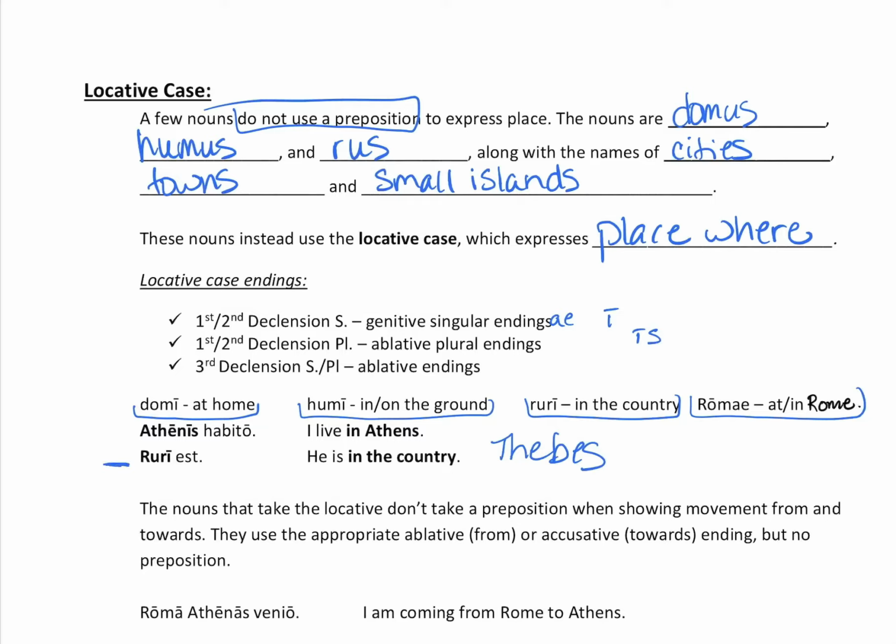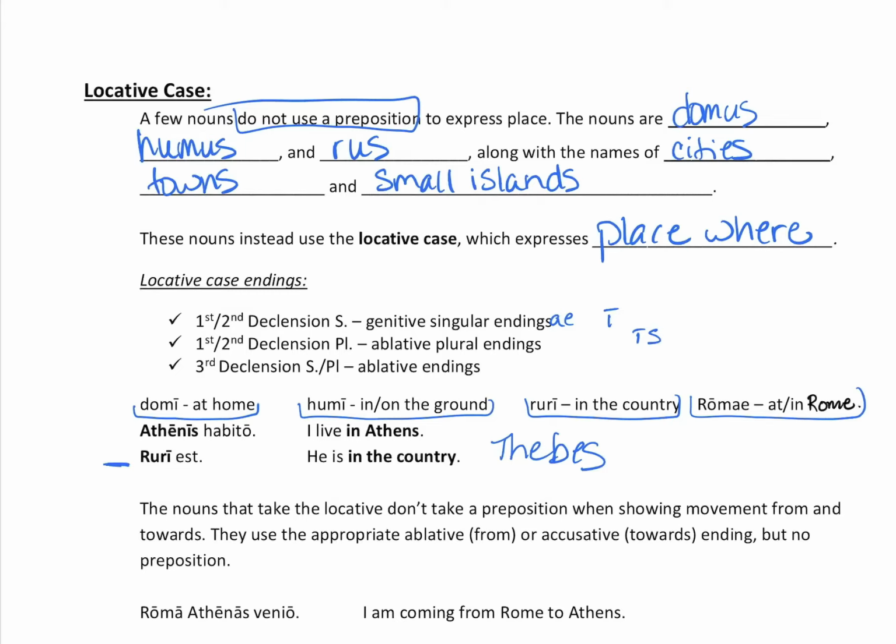And the second one I would say, if I wanted to say he is in the country, notice no preposition here: ruri est. Now, again, we talked about ablative of place from which. They do take a preposition. Ablative of place from which shows where they're coming from, motion away from. And they have accusative of place to which. So accusative shows motion to some place.